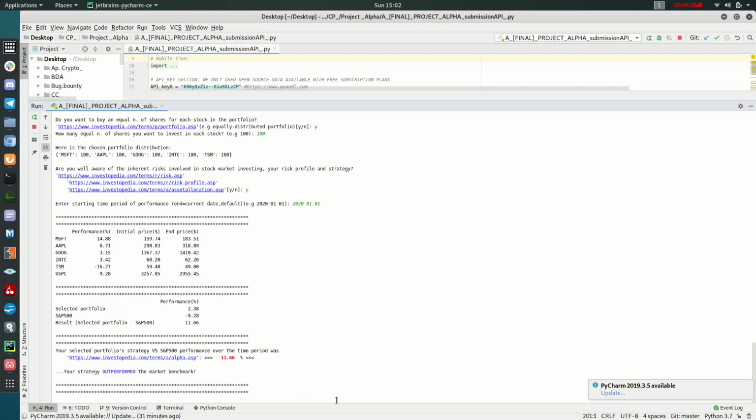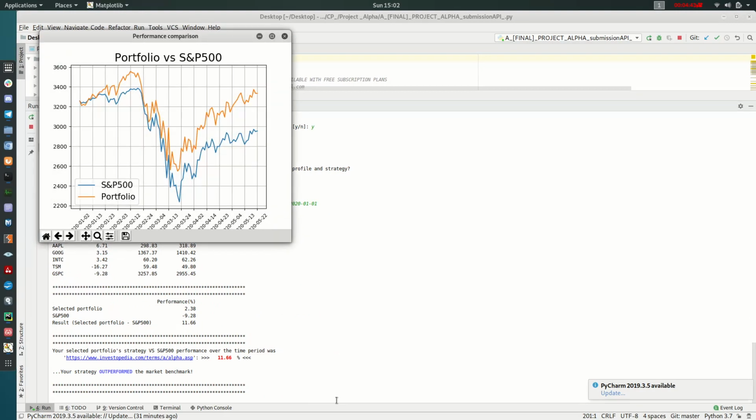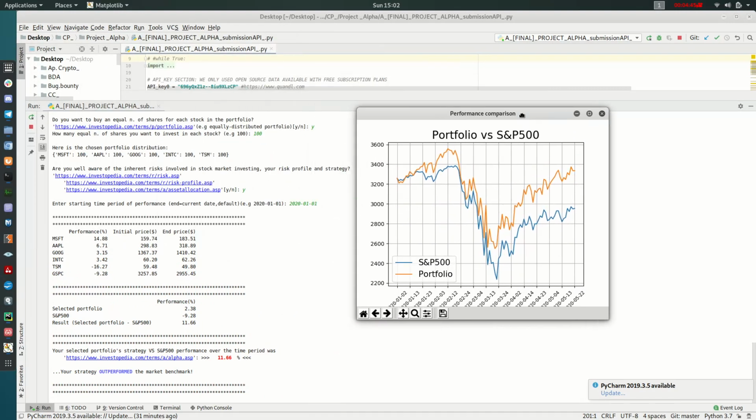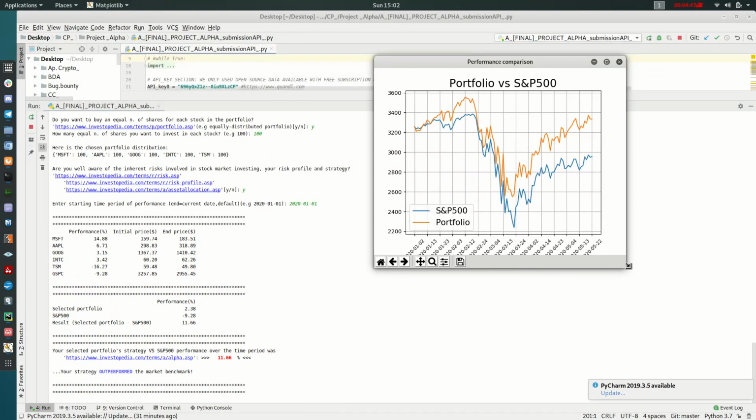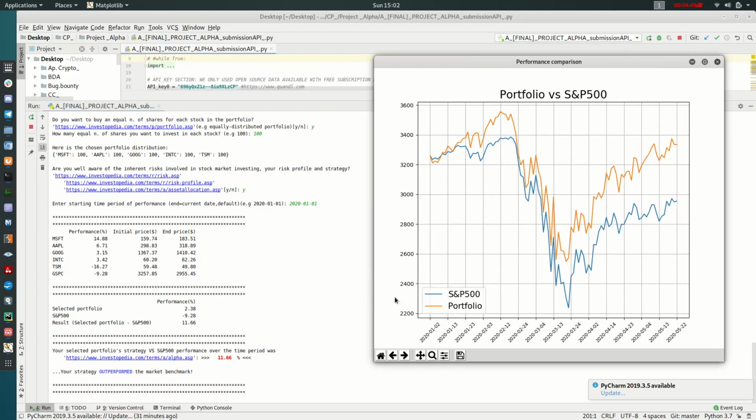So the program is plotting. Here we go. Here the program shows the performance of each stock in the selected time period, and the performance of the overall portfolio relative to the selected market index of choice.